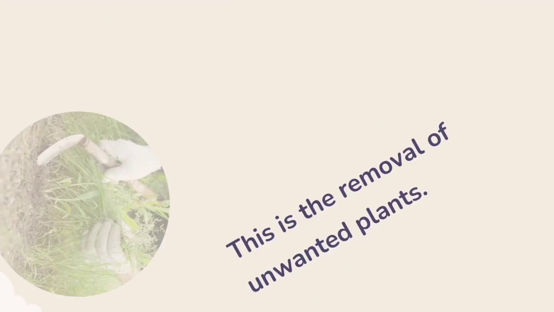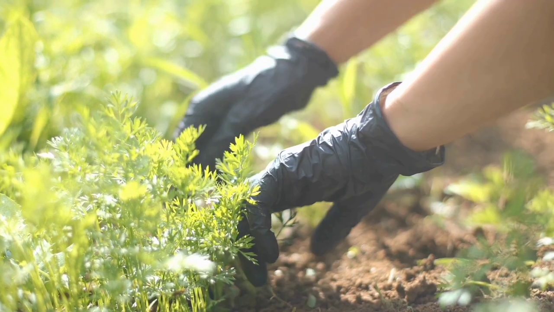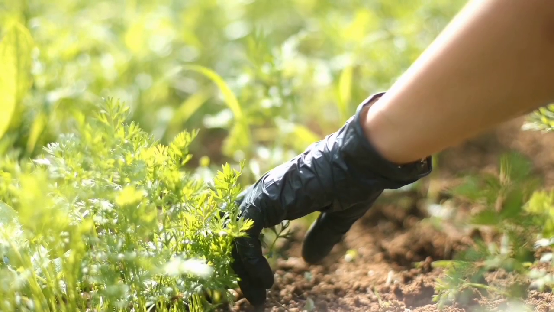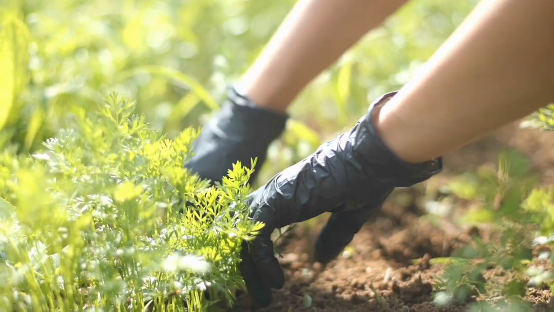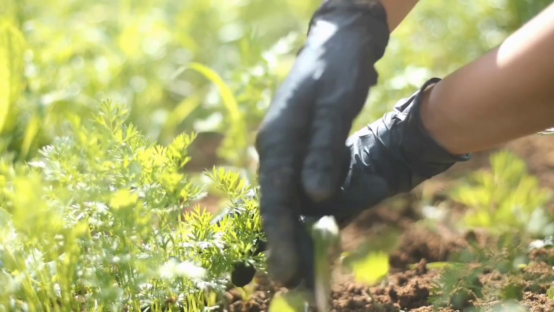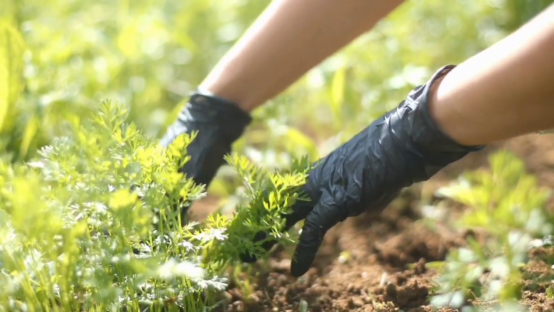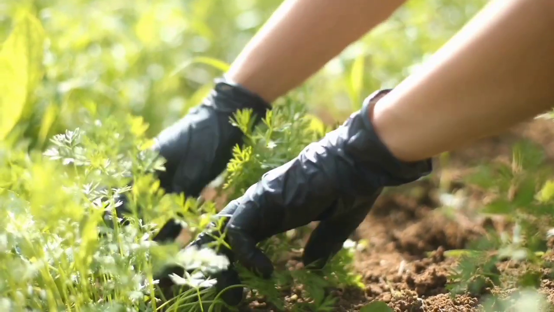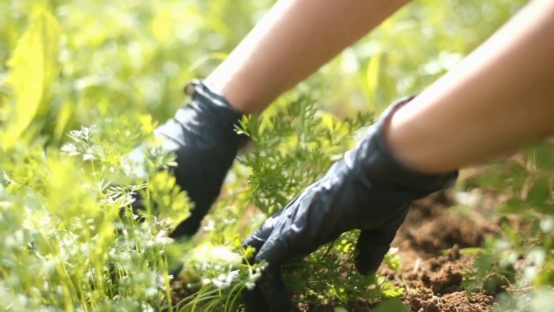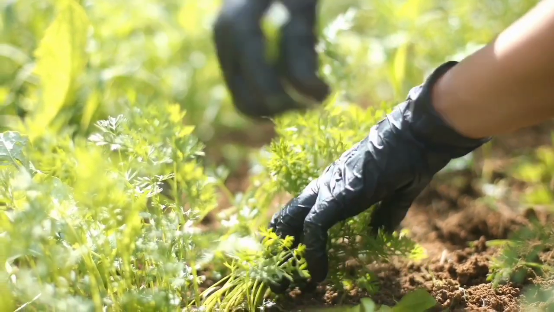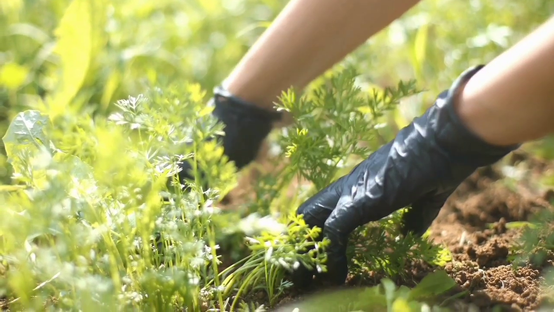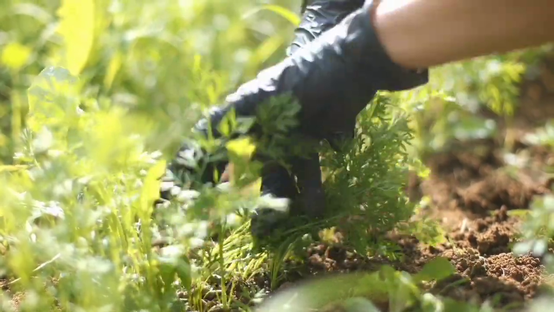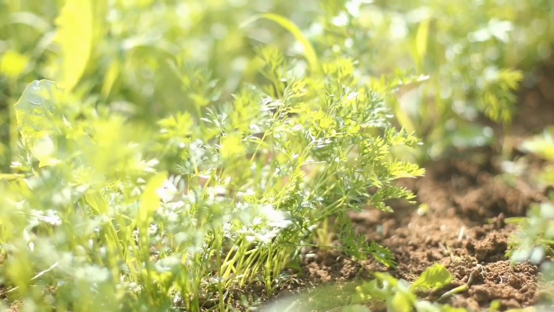Weeding is the removal of unwanted plants from the plots of lands. The farm should be weeded often depending on the type of crops grown. Weeding could be done twice or more before maturity. You can weed by using hoe, your hand, cutlass, or by chemical method, which involves spraying the weed with herbicides. If you want your crop to do well, you have to weed, because weed competes with crop for nutrients.